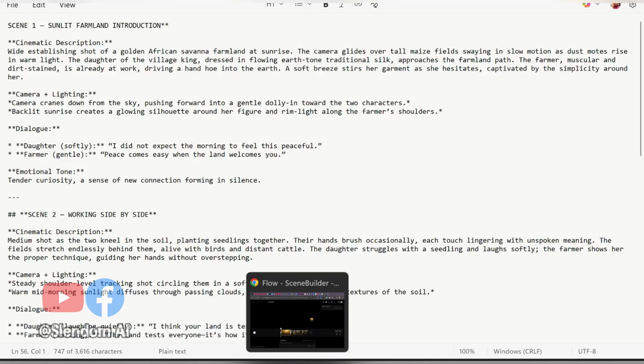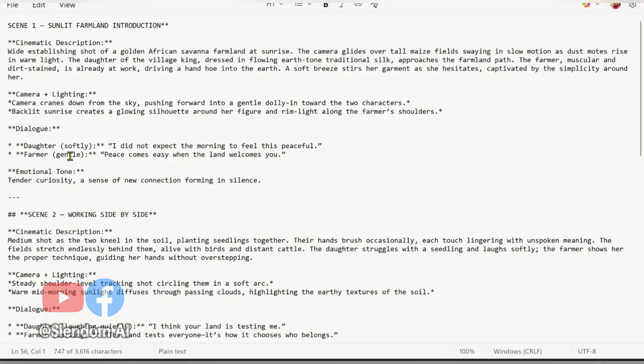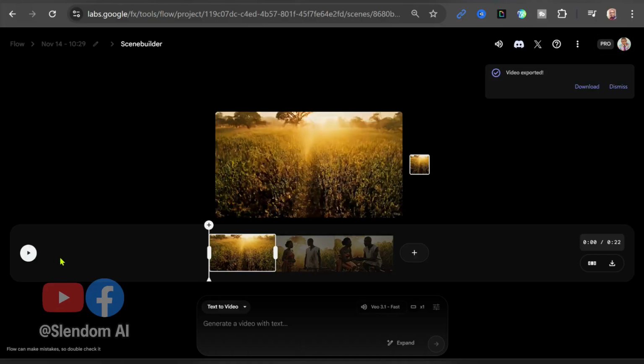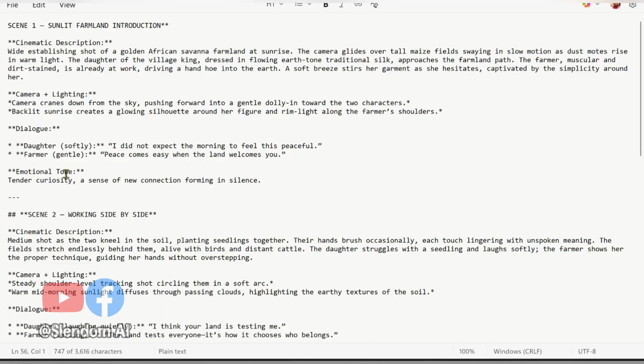Now, there's something else I realized from here. I'm just observing that now, and you can also correct that. In this prompt, instead of having daughter and farmer, you can change this to man and woman, so that the model will be able to differentiate who is talking at a particular time. Because I realized in this final output, this video, that it was the farmer that spoke first, and then the king's daughter replied later. But in the prompt here, the dialogue says that it is the daughter that should say, "I did not expect the morning to feel this peaceful."